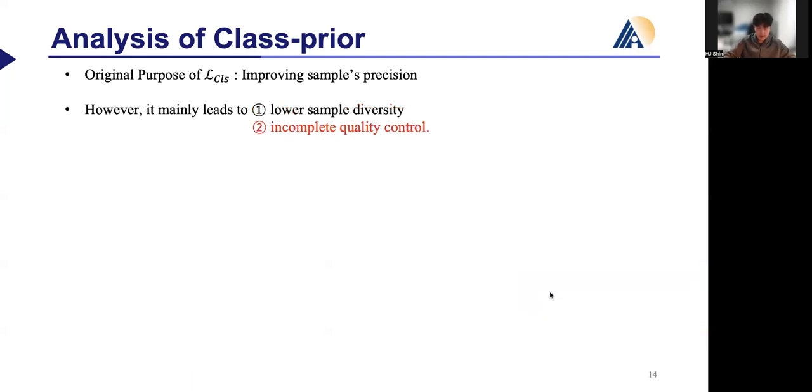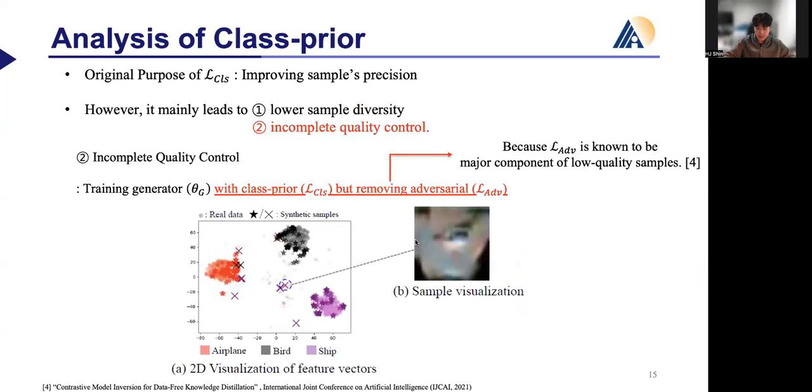The next problem is the inability to properly achieve the original goal, named incomplete quality control. To investigate the impact of the classifier on quality control, we train the generator with the classifier but remove the adversarial loss. The reason is that adversarial loss is known to be a major component of low-quality samples. The figure below represents the result of our detailed experiment.